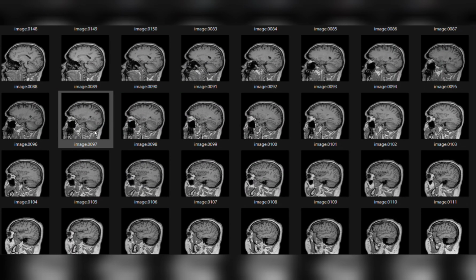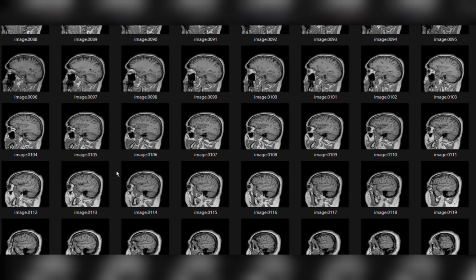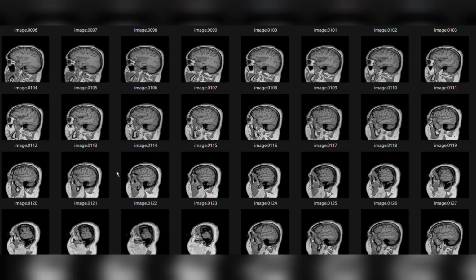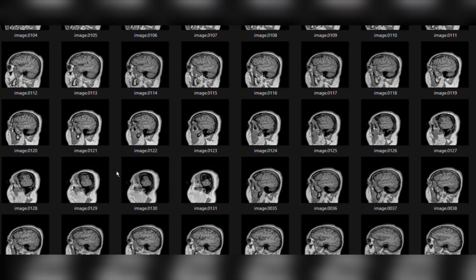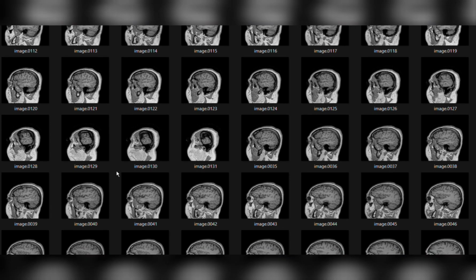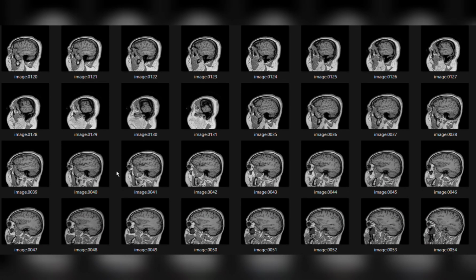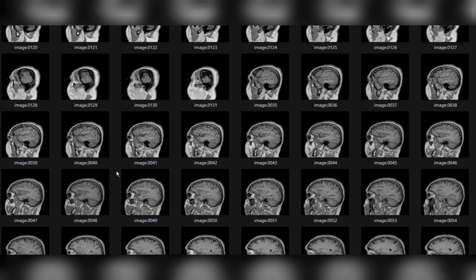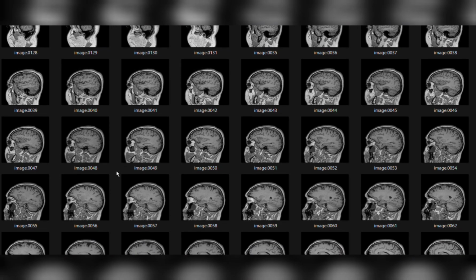Cognitive age doesn't always match someone's real age. Due to stress, lifestyle, or neurological diseases like Alzheimer's, a brain can age faster. Our aim was to develop a model that can estimate this brain age just by analyzing MRI scans.